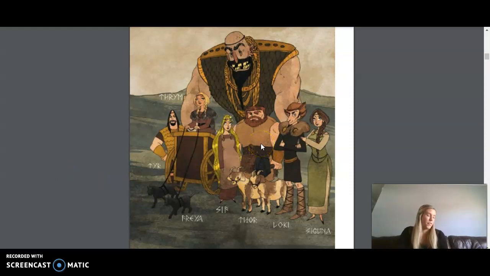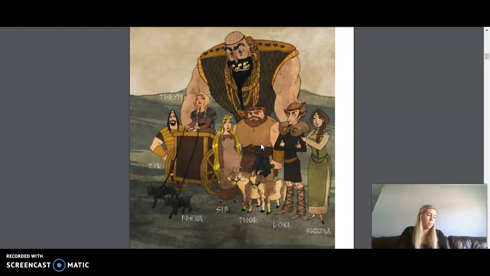Then we have Thor, son of Odin, the strongest god, the thunder god. He had a magic hammer and a magic belt that he used to fight the giants, who were enemies of the gods. The hammer could hit any target. After hitting its target, the hammer returned to Thor's right hand all by itself. When Thor put on the magic belt, he became twice as strong.